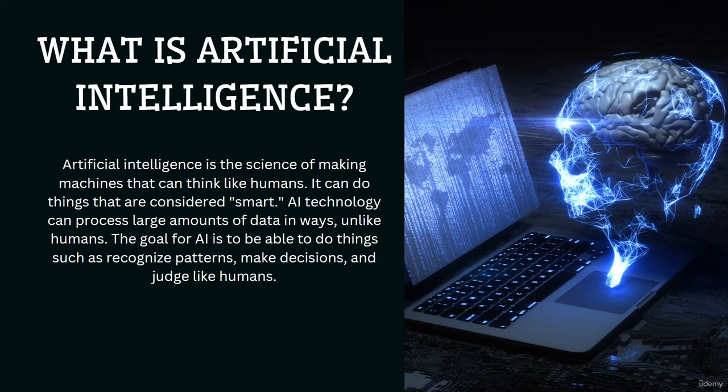So the goal for artificial intelligence is to be able to do things such as they want to recognize different kinds of patterns, and they also want to make decisions, and also they want to have judgment like humans. Okay, so let's say if you do want to make any decisions, let's say you give all your pros and cons, and after that you can ask AI what you should do.